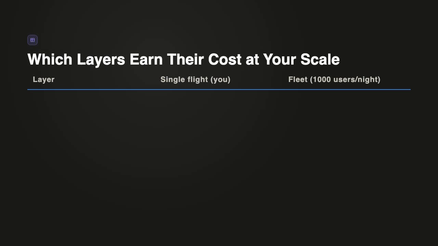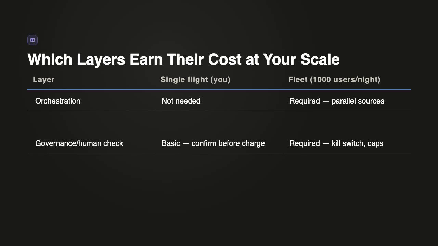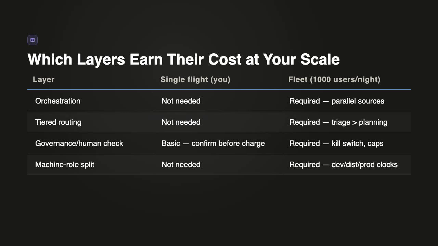So now you've seen every layer: kernel, memory, orchestration, governance, tracing, tiering, the closed loop, the machine roles. The real question isn't, should I build all this? It's which layers earn their cost for your task. Booking one flight for yourself, single agent, basic memory, a human check before it charges your card. That's enough. You don't need fleet scheduling for a task that runs once.